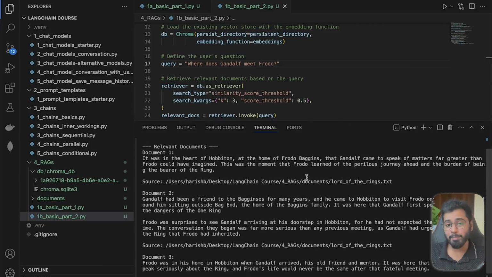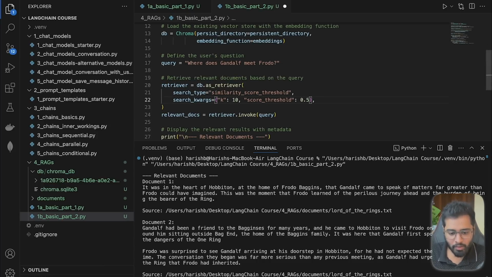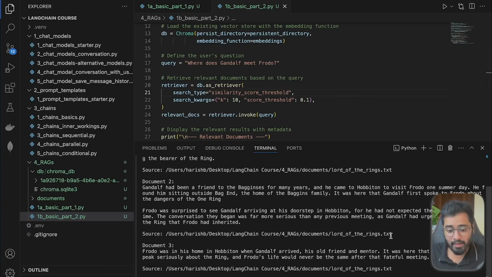So now you can actually pull this code, change the parameters right here, and then see what happens as well. So now we can say we need the top 10 chunks, let's say, instead of 3, and we are lowering the upper limit as well. So it's going to bring in a lot more results, as you can imagine, right? On the other hand, if we become a little too stringent, so let's say I'm only saying only collect the chunks that have a similarity score of 0.9, right? So let's see what happens, and then run it again.